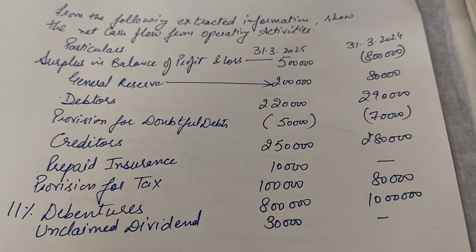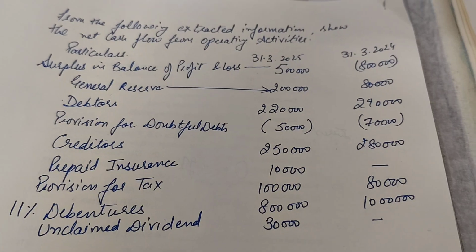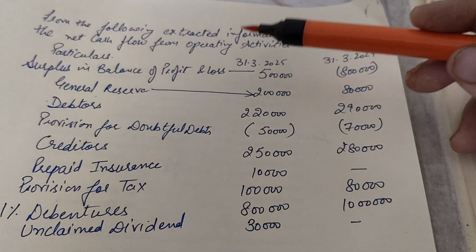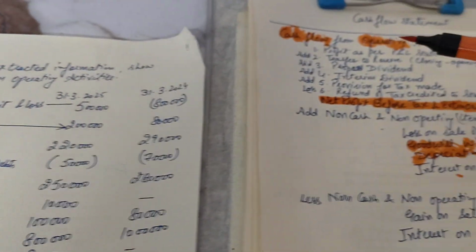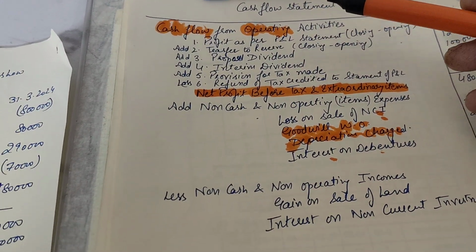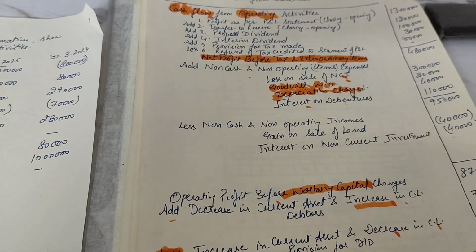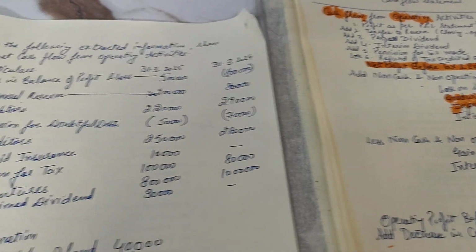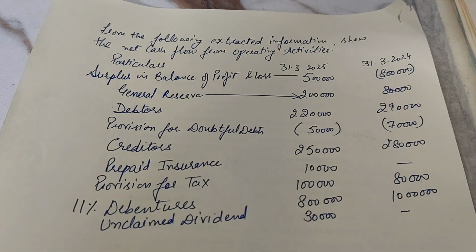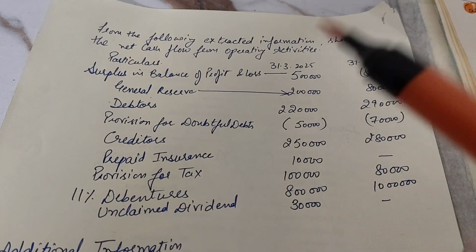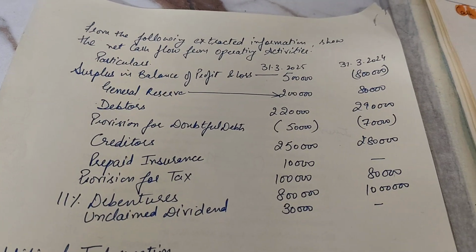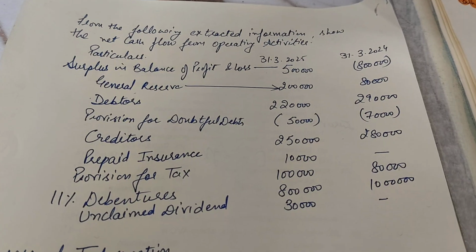In the last video, we discussed cash flow from operating activities and how it is to be prepared and included while preparing your cash flow statement. Now we will discuss it with the given question, right? Here is one statement. We will talk about the statement and how this is shown in your cash flow from operating activities.